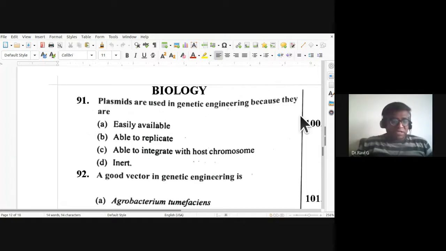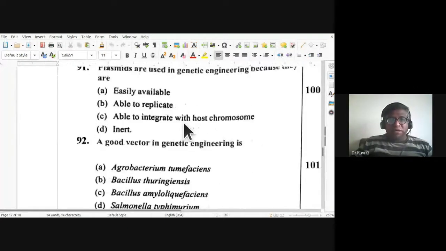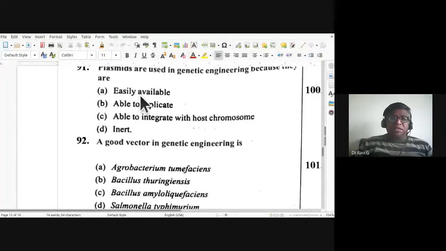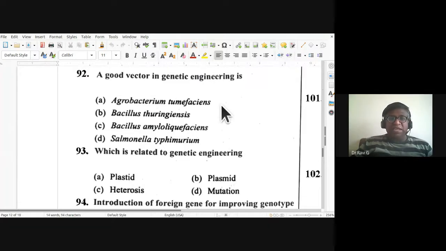So plasmids are used in genetic engineering because they are easily available, or is it because they are able to replicate, able to integrate with host chromosome, or they are inert? So what is the reason that plasmids are used in genetic engineering? Okay, so the answer is they are able to replicate. That self-replicating, isn't it? Extra nuclear self-replicating circular DNA, we call it plasmids. So they are able to replicate. That is the main reason for plasmids being used in genetic engineering.